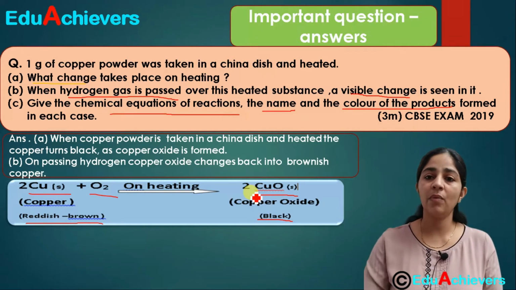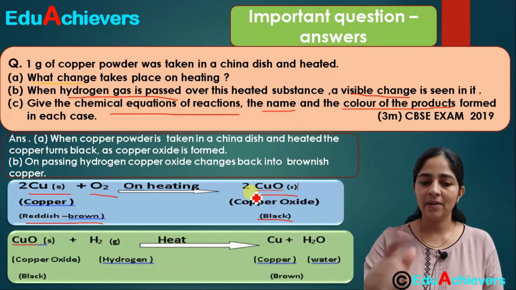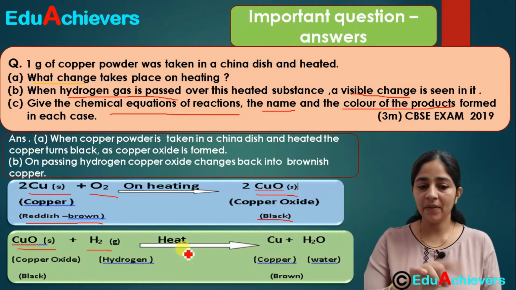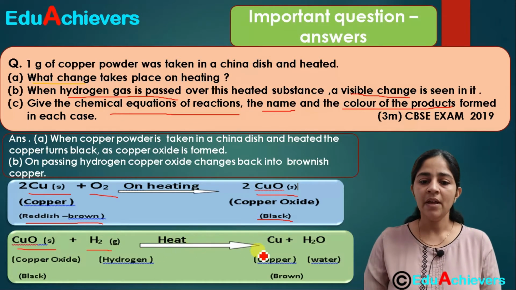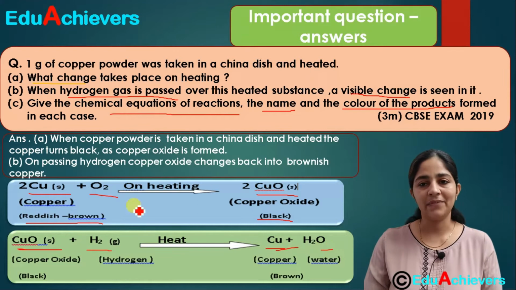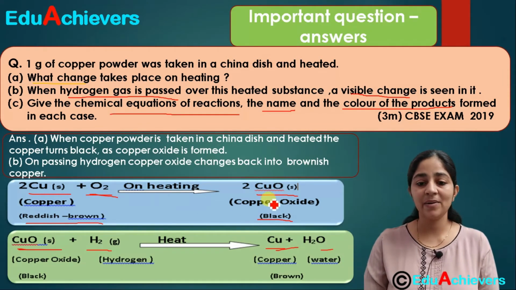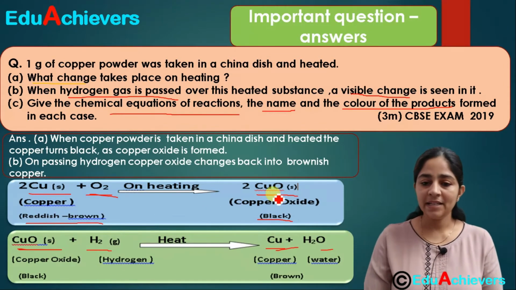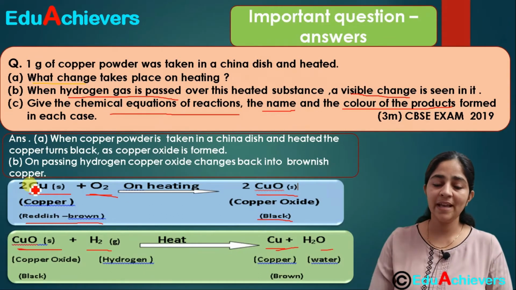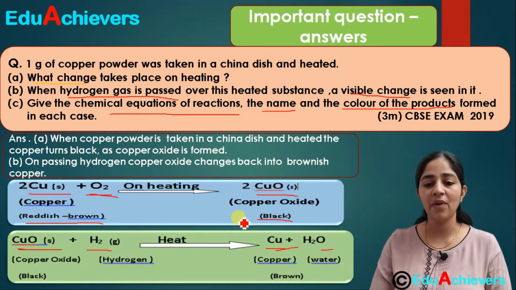Then the second part is, what happens when hydrogen gas is passed over it. The reaction which takes place when we pass hydrogen gas over it is that the copper oxide again reacts with the hydrogen gas, and this copper oxide is heated up. So again this copper oxide is reduced, copper is separated and water gets formed. So the first part of the reaction is an oxidation reaction, and the second part is a reduction reaction. Along with this, copper and oxygen is a combination reaction also. As you can see, the two reactants are joining to form one product.